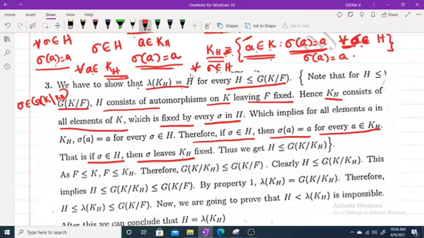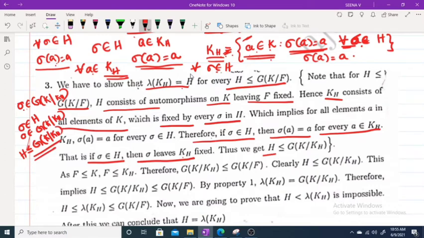So if sigma belongs to H, then sigma belongs to G of K over KH. That means H is a subgroup of G of K over KH.